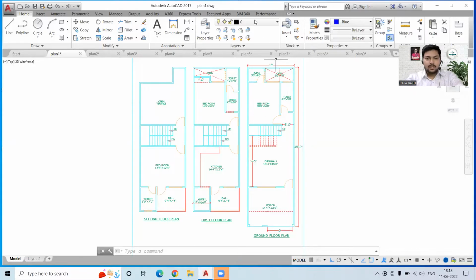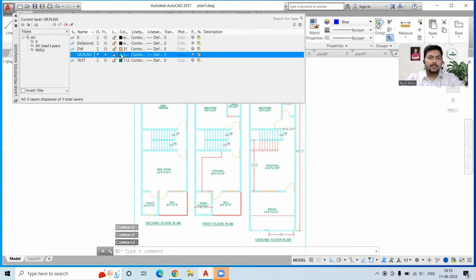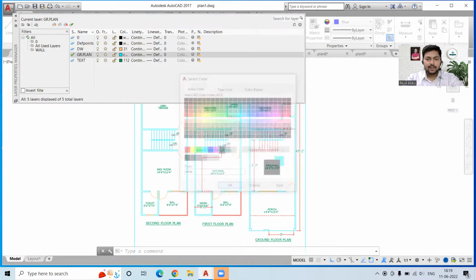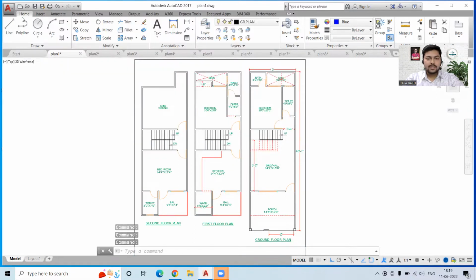First of all, this is the AutoCAD, and in this we are using different layers. Whoever has created this plan has used different layers over it, and I am just going to change the color of this so that it can be visible. Whenever you are making some plan, make sure that you are using colors that are visible for everyone, and you can always change the colors easily. So now this plan is quite visible to all of you.